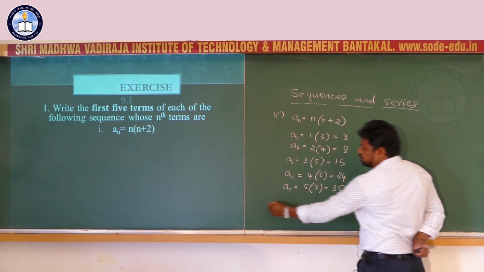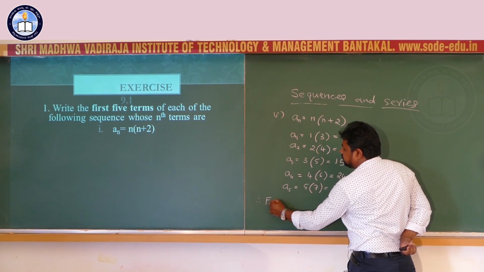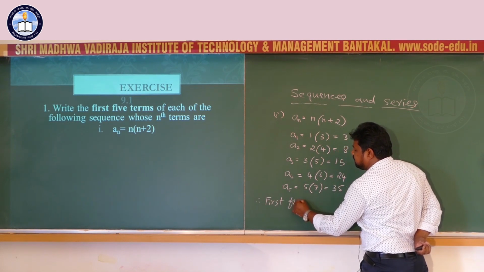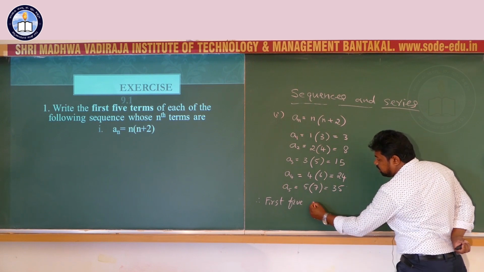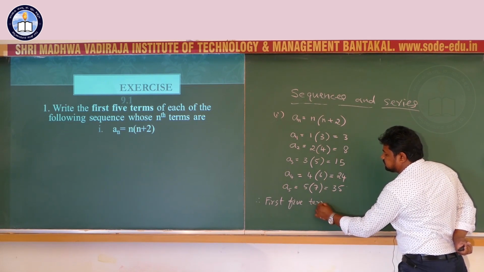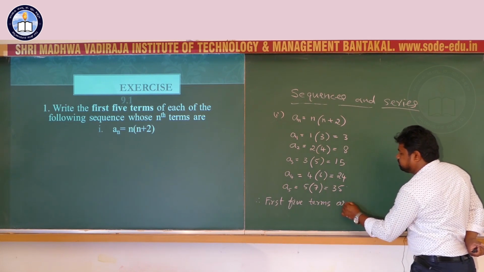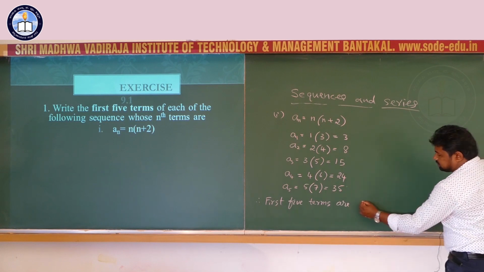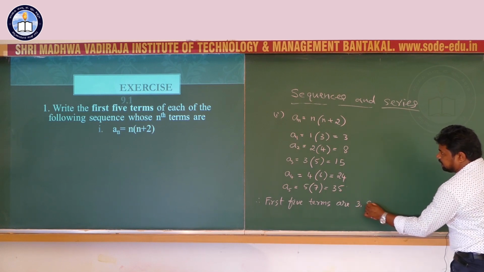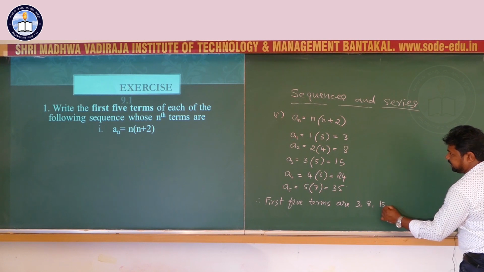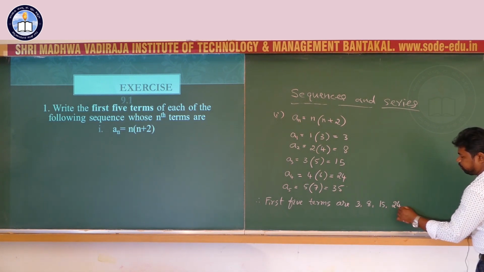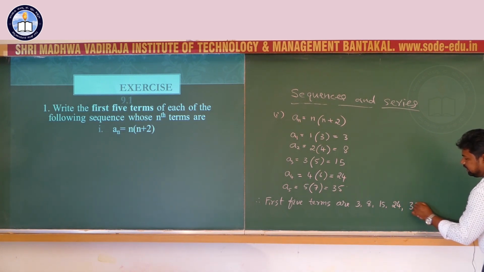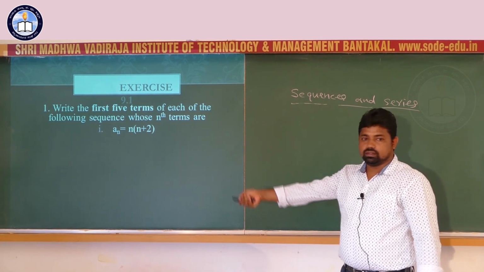Therefore the first 5 terms are 3, 8, 15, 24, 35.